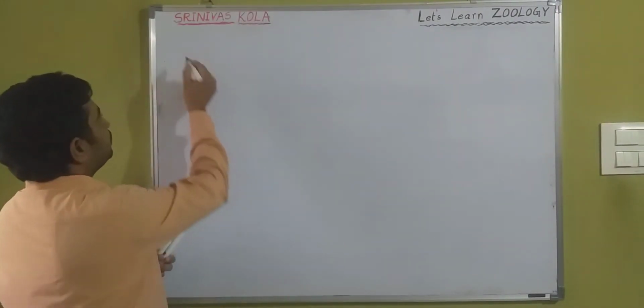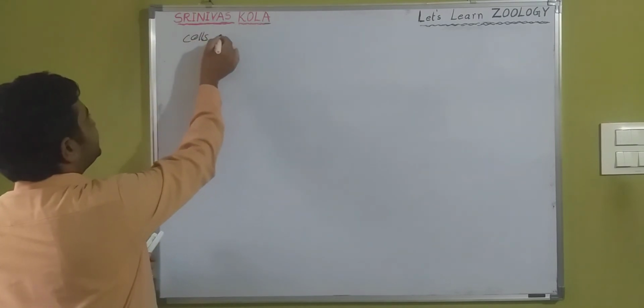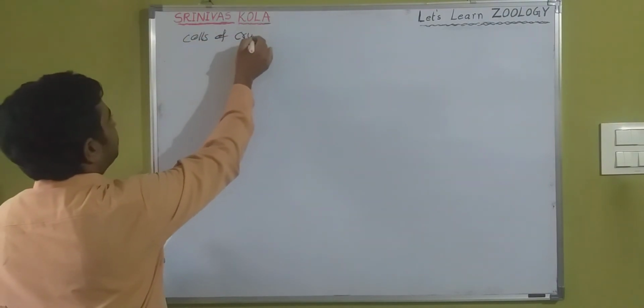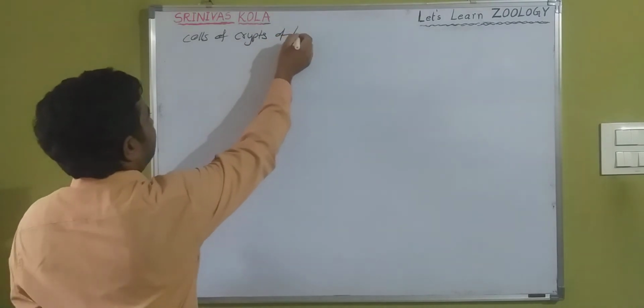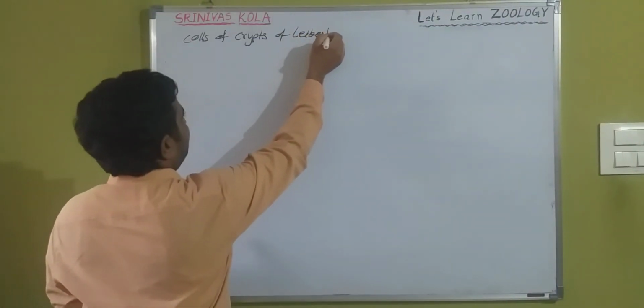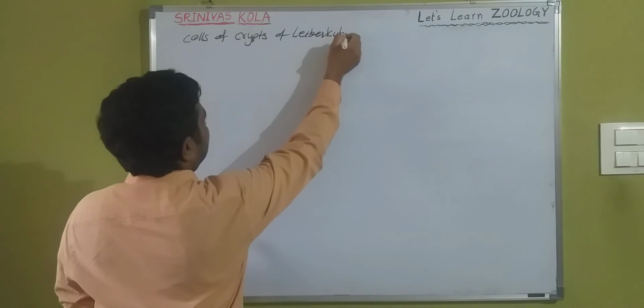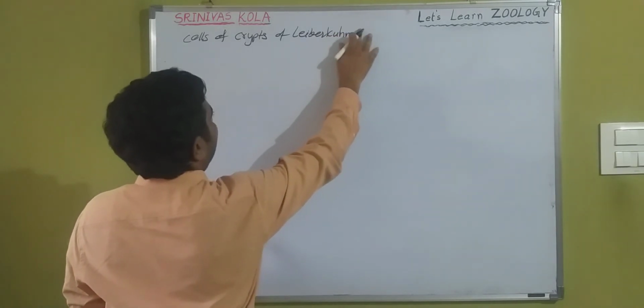So now, cells of crypts of Lieberkühn. It is one of the intestinal glands.